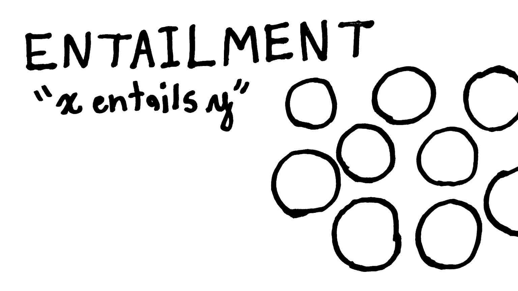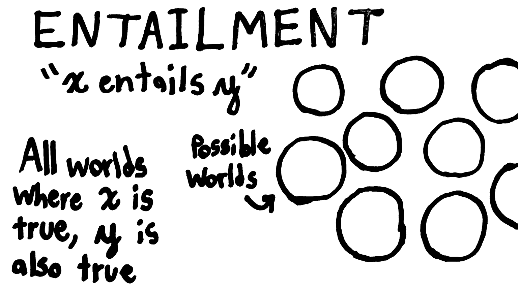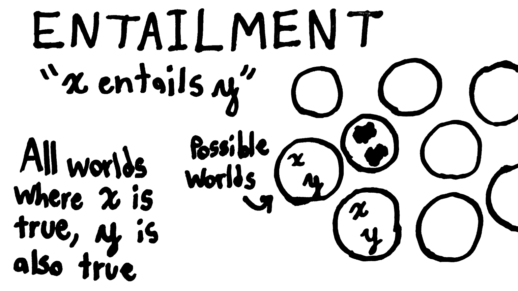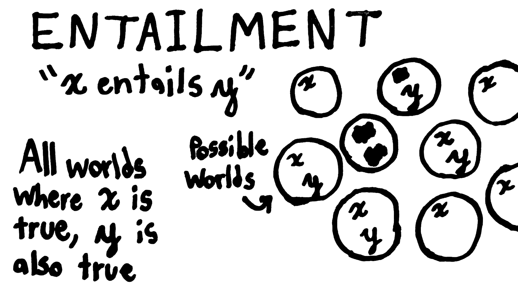Now that we have a grasp of vacuous truth, let's look at entailment. This is pretty simple. X entails Y means that in every possible world where X is true, Y is also true. Here's a possible world where X is true, so Y is true in it. Here's another. If X is false in a possible world, then Y could be true or false, that doesn't matter. All that matters is that when X is true, Y is true too.